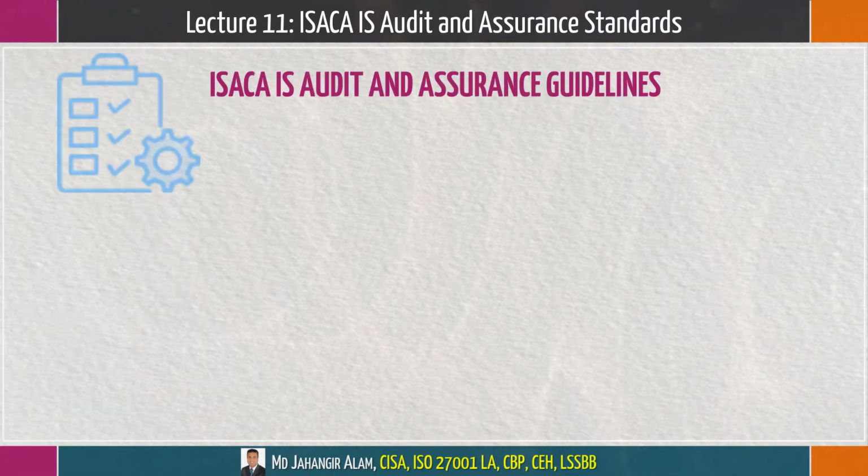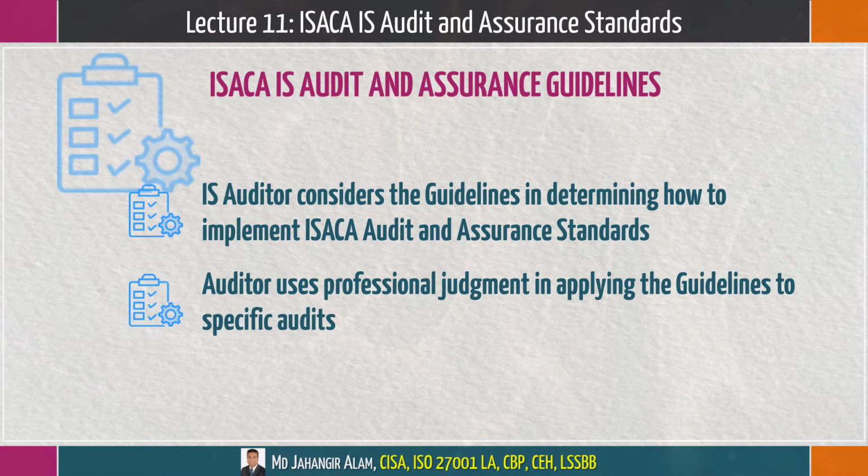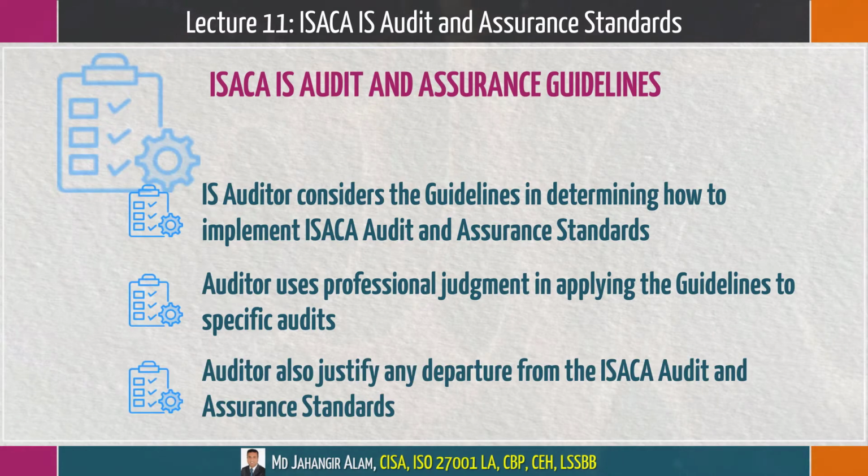ISACA IS Audit and Assurance Guidelines. ISACA IS Audit and Assurance Guidelines explain how to comply with ISACA IS Audit and Assurance Standards. The IS auditor considers the guidelines in determining how to implement ISACA Audit and Assurance Standards. The auditor uses professional judgment in applying the guidelines to specific audits. The auditor also justifies any departure from the ISACA Audit and Assurance Standards.